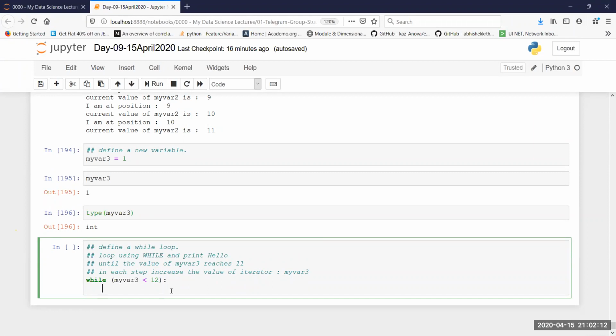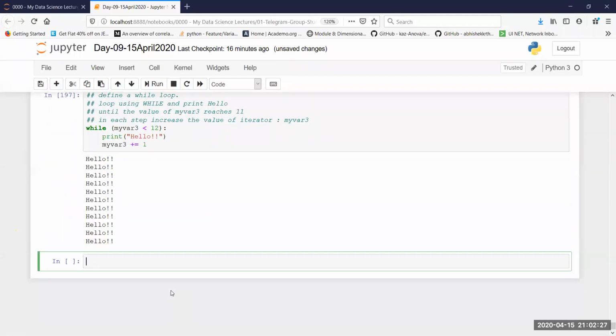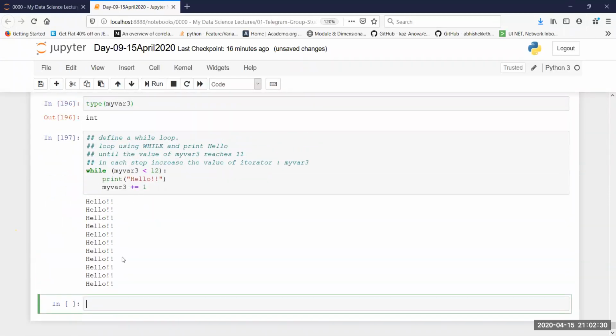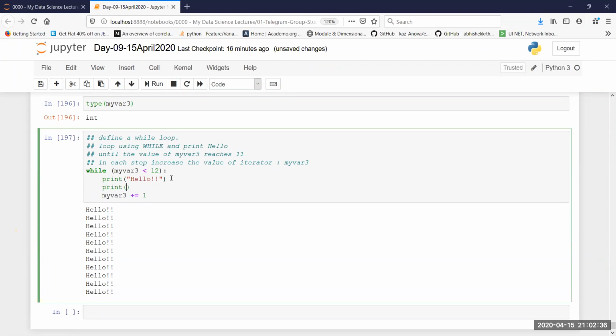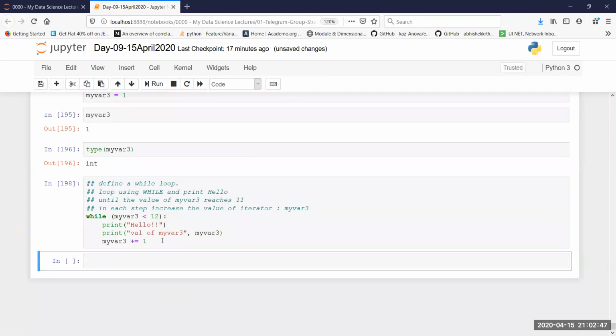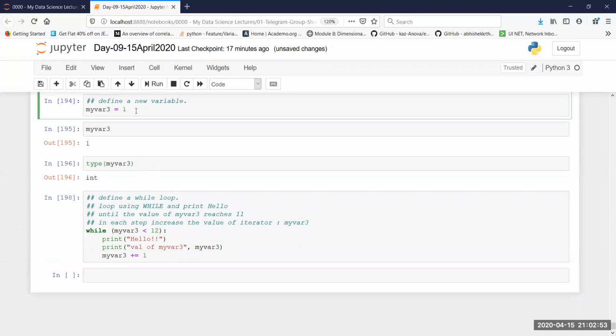Simple. Now my requirement is to print hello. I have written hello, and I've also given the exclamation marks. Then I'm going to say my var3 plus equal to 1. If I do this, I can clearly see that it has executed some number of times, although I don't know whether it has really done the job or not. So let me see what it has done. Print the value of my var3. You can use this kind of technique for debugging your code. I'm printing the value, but it is not showing because it has updated the value.